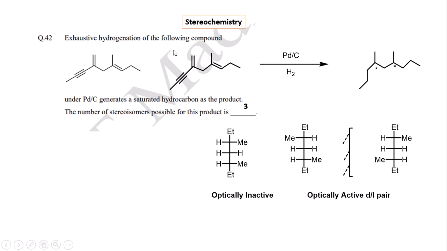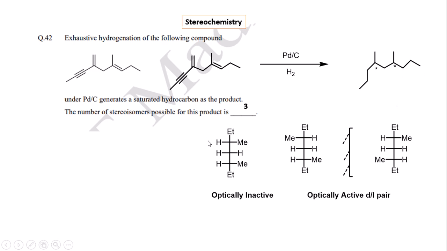In this stereochemistry related problem, the hydrogenation of this molecule produces two stereocenters, and these two stereocenters are equivalent. It is the propyl group, not the ethyl, and this propyl group is equivalent on both sides.